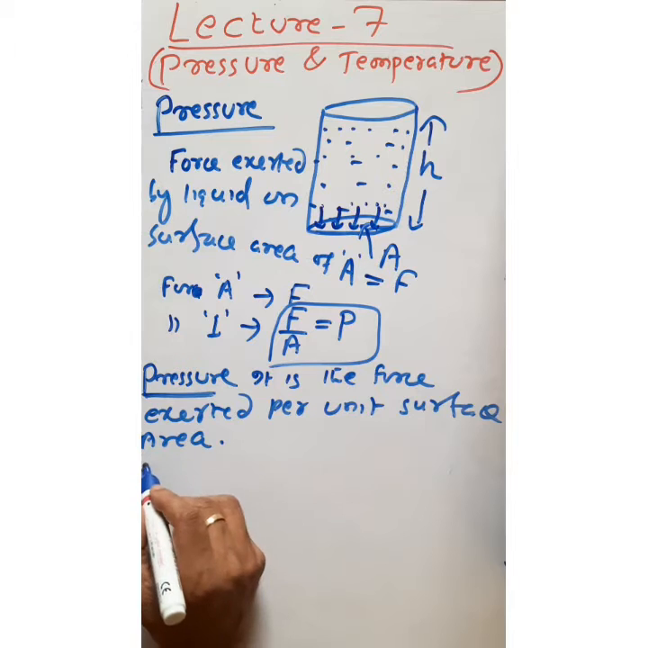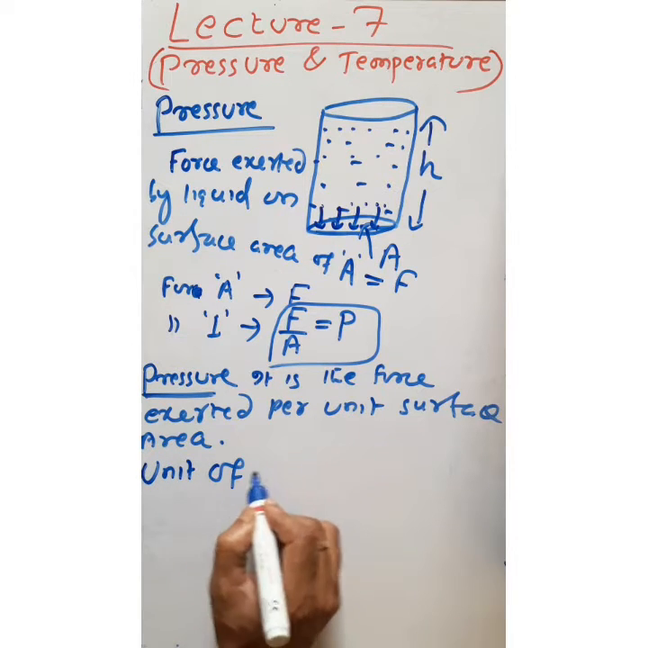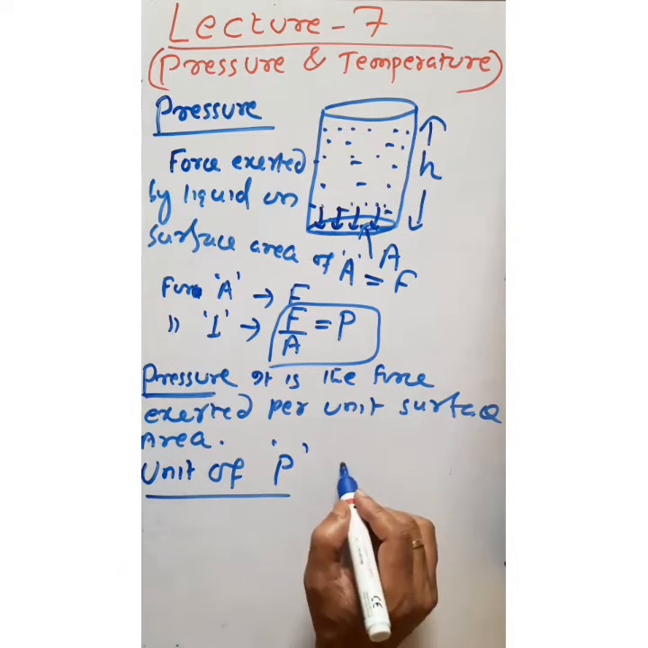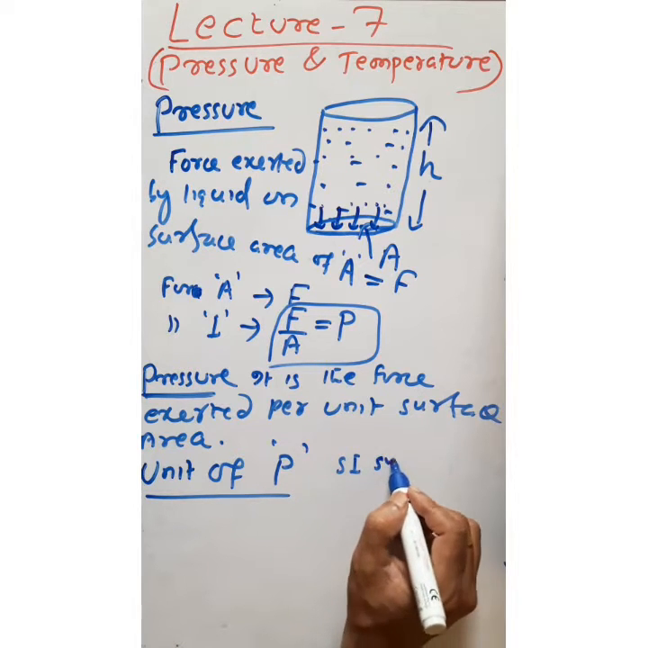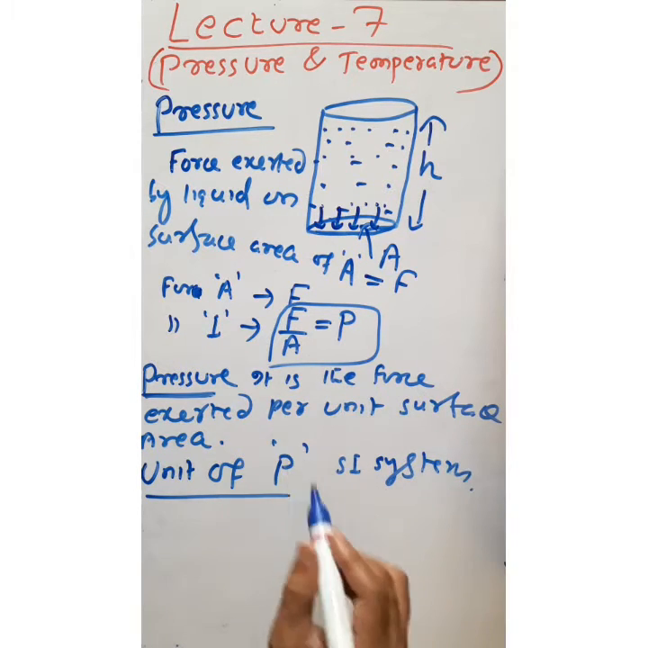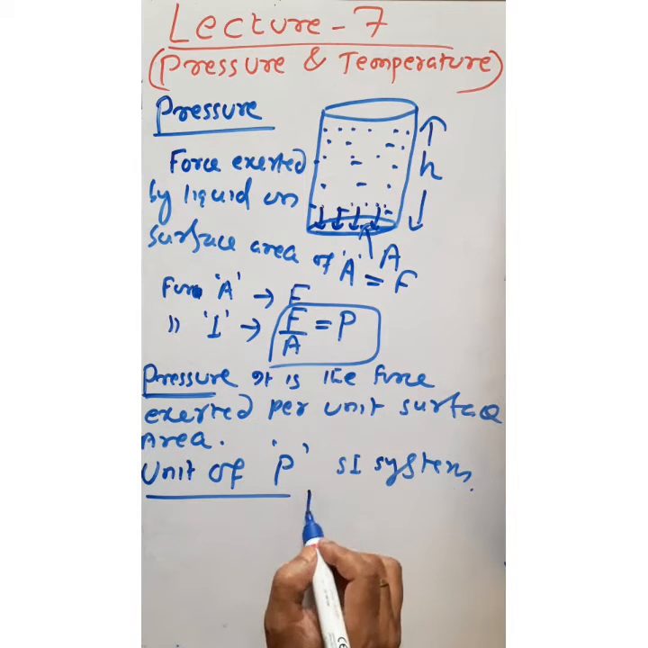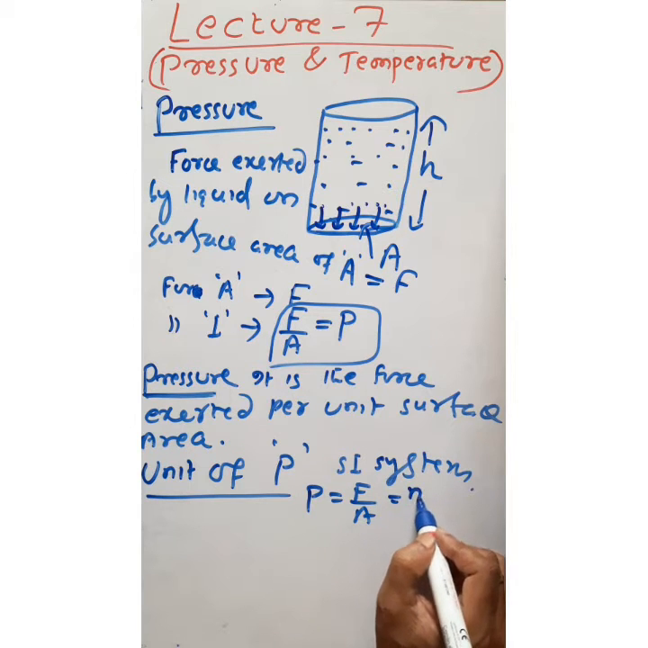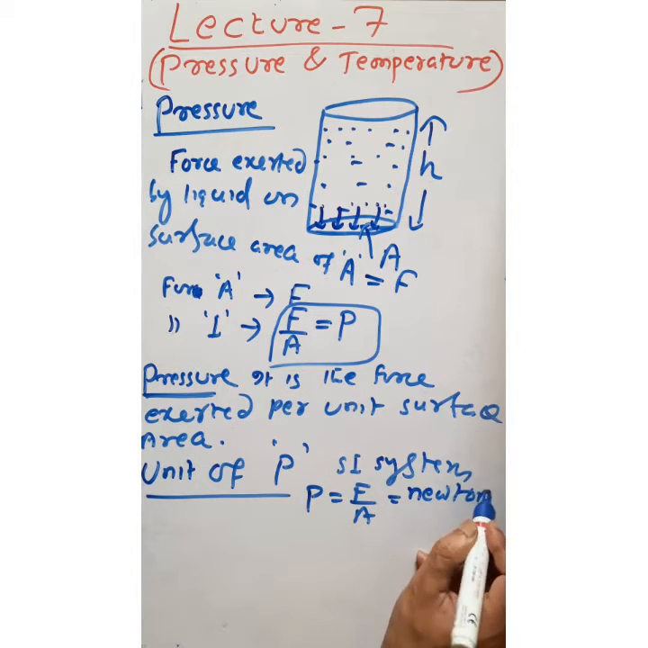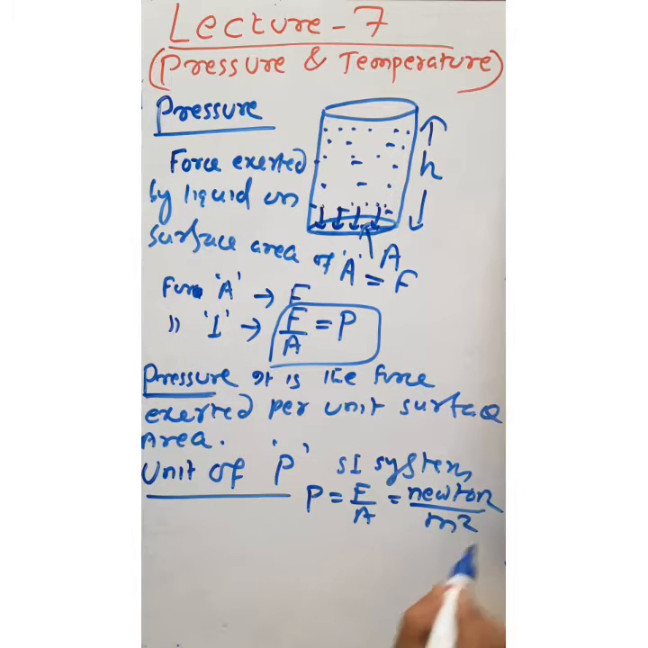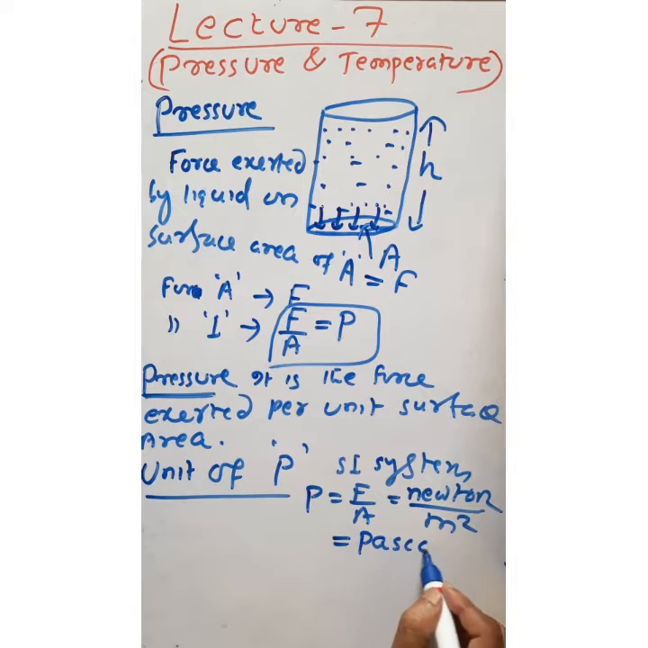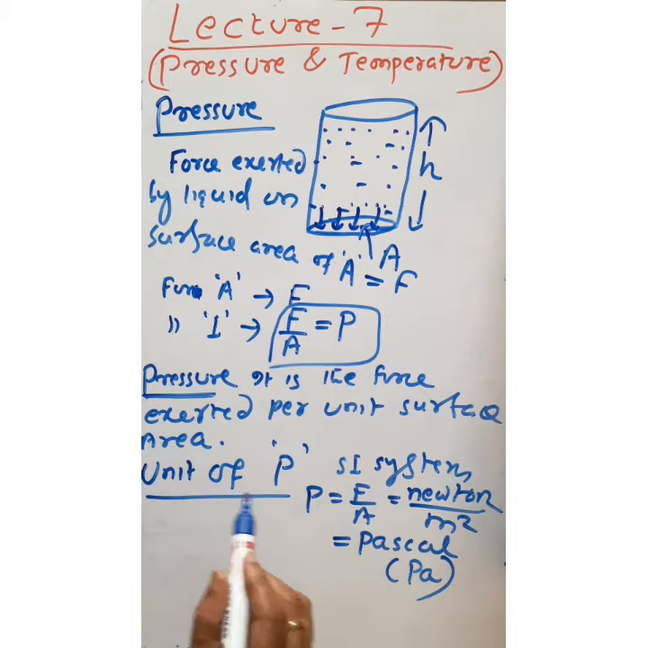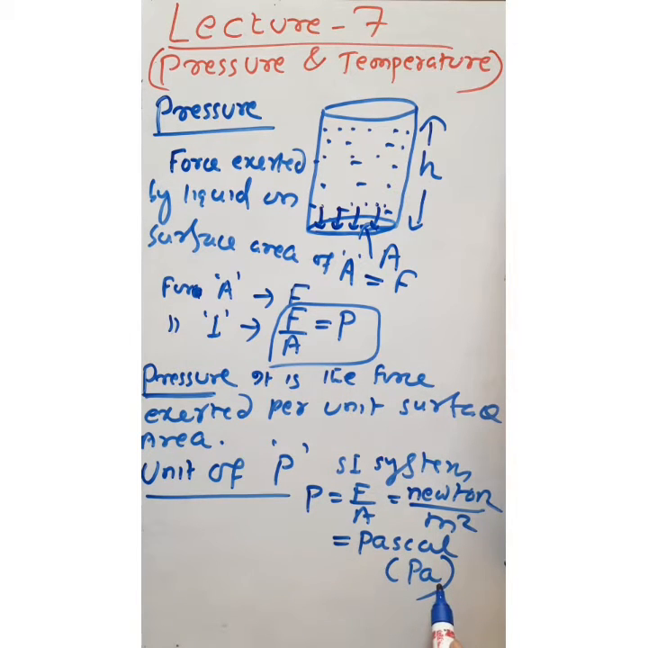Okay. So what is the unit of pressure? In the SI system, we know pressure is equal to force by area. In the SI system, the unit of force is Newton, and the unit of area is meter square. So this Newton per meter square is called Pascal, and in short form it is written as Pa. So the unit of pressure in the SI system is Pascal.